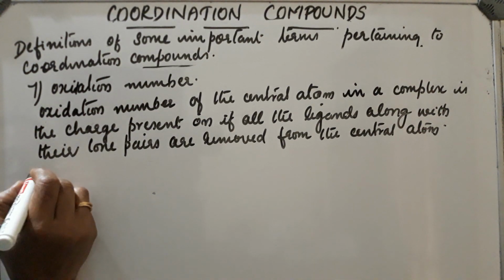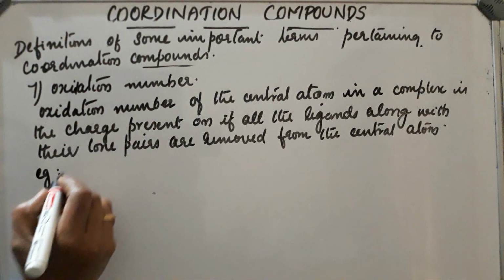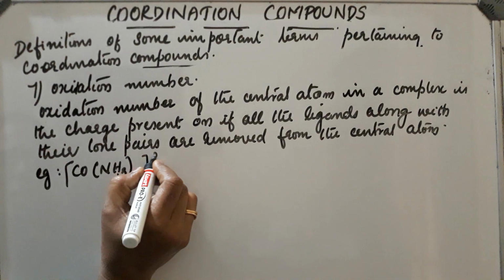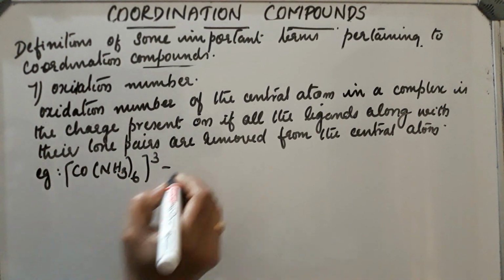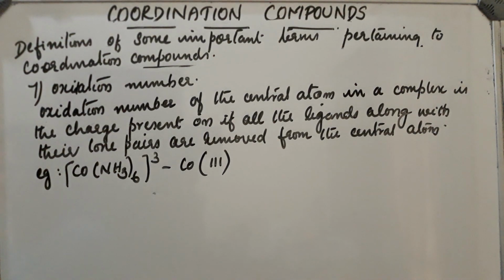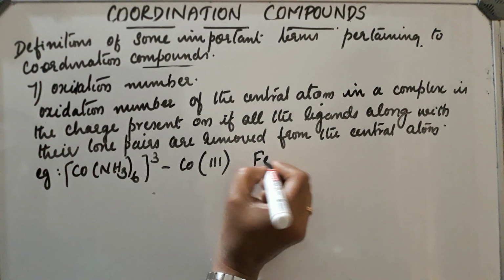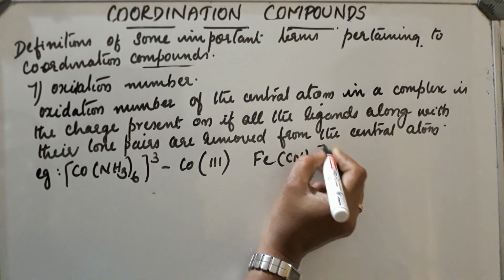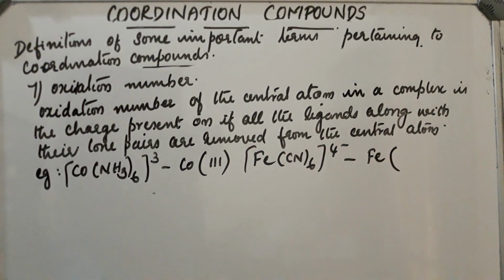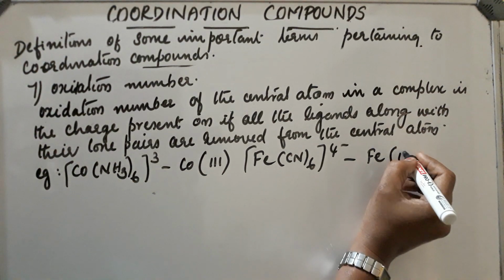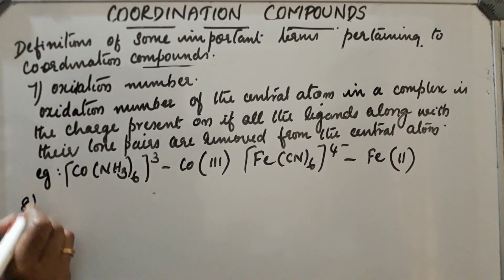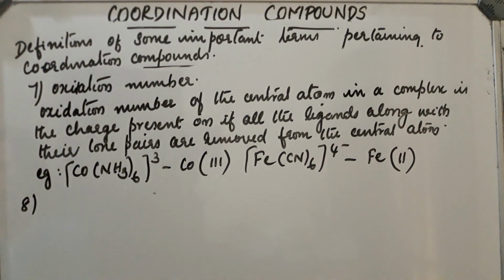Example, [Co(NH3)6]3+. Here, cobalt is the central atom and its oxidation number is 3. Like this we are writing. Then, [Fe(CN)6]4-. Here, iron is having the charge 2, oxidation number 2. Okay, like this. Now, next point is homoleptic and heteroleptic complexes.